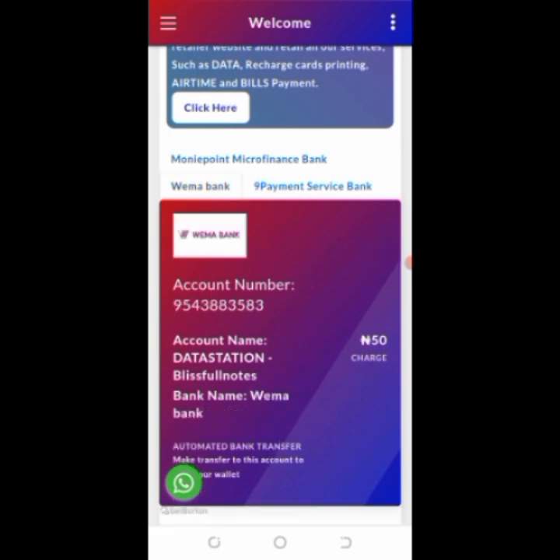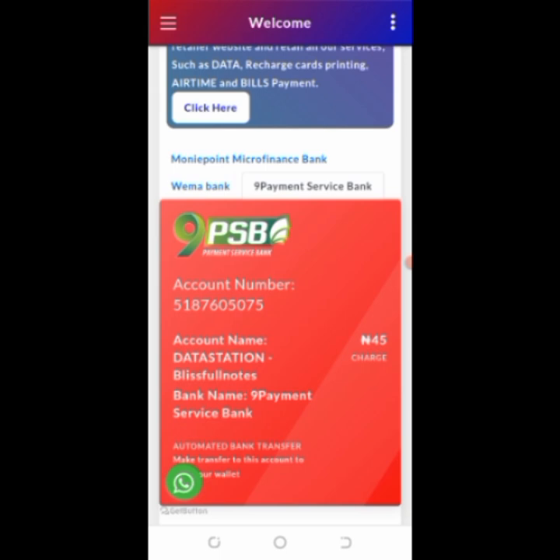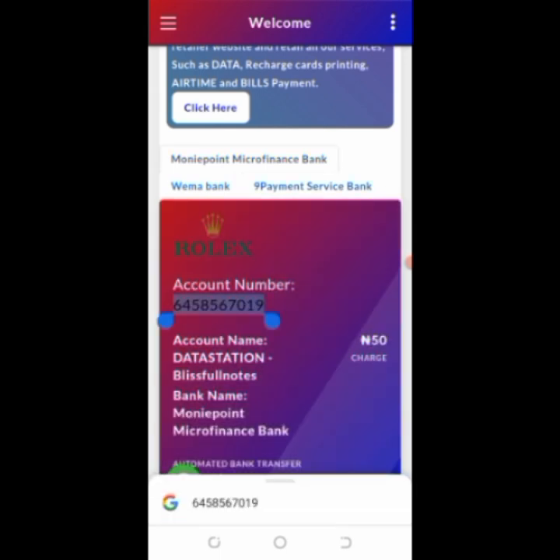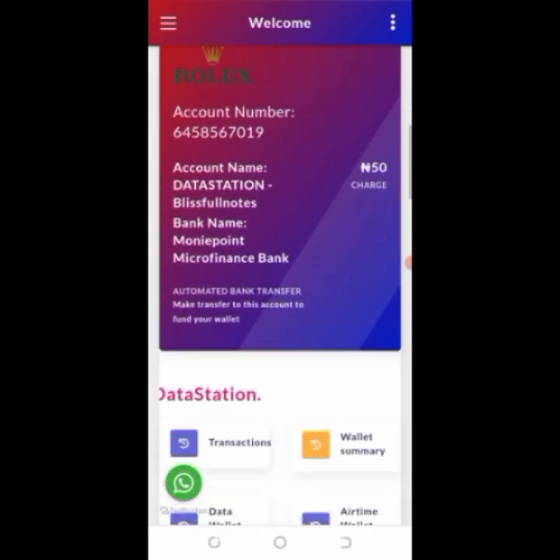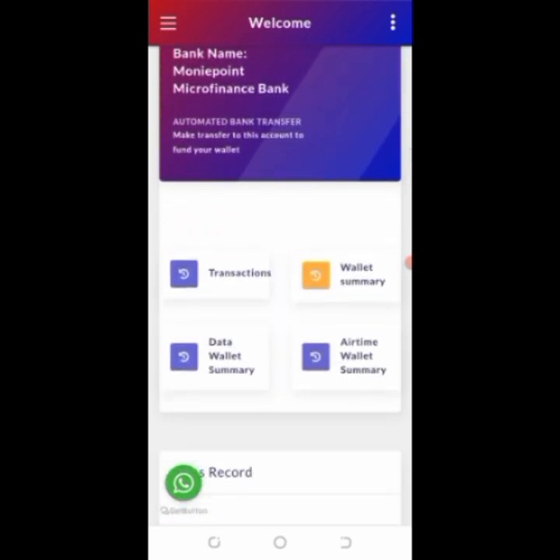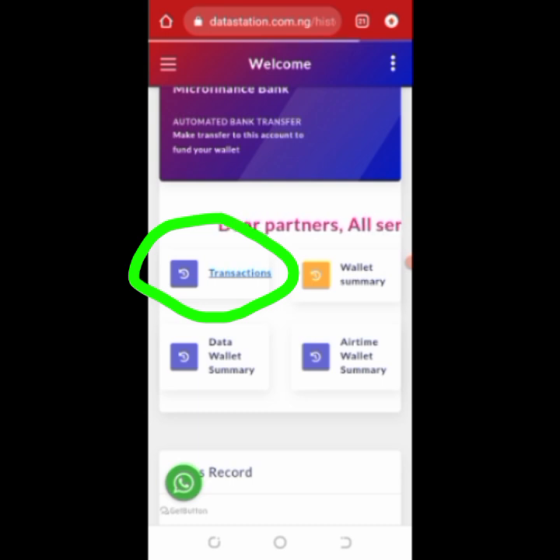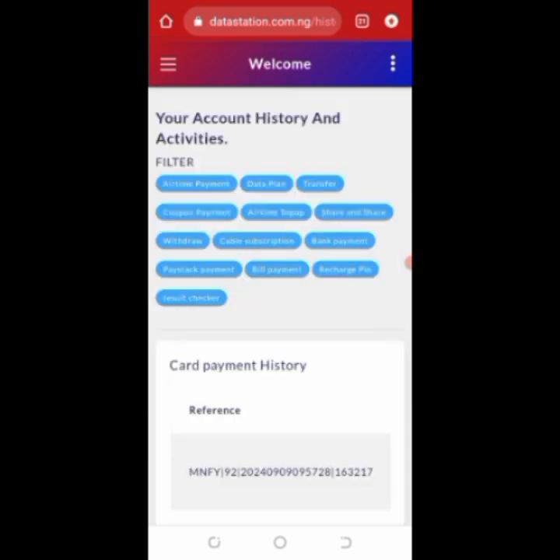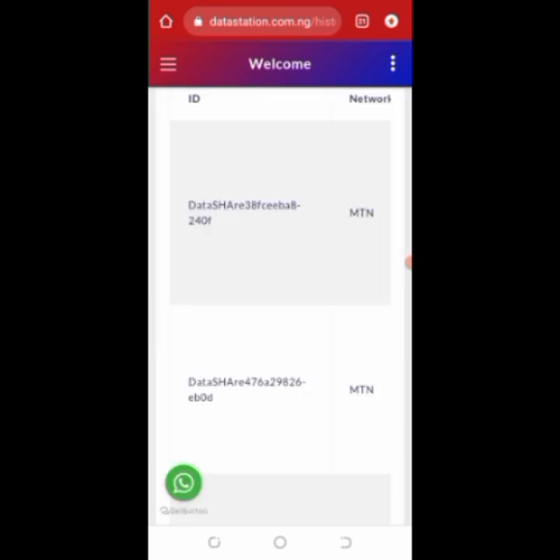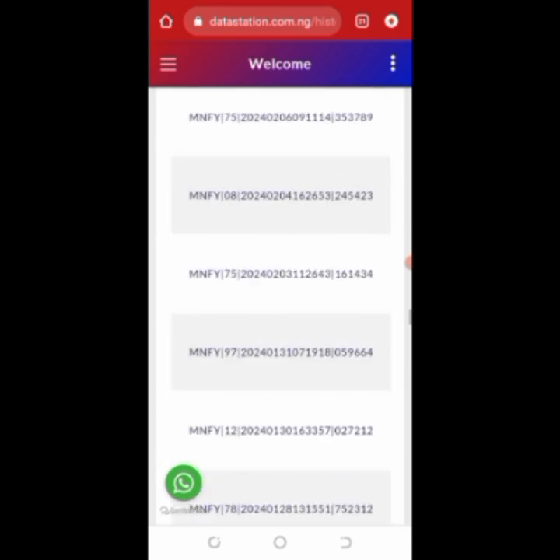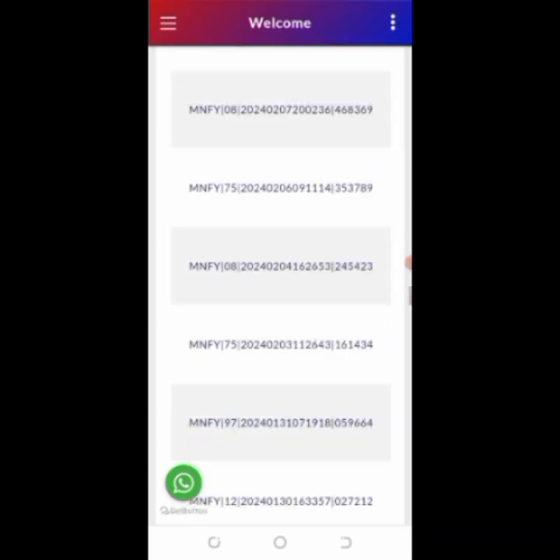I want to let you know that they charge 15 naira for any transfer you make to any of these accounts. They charge 15. This one is Moneypoint account. That's the one I use for my own every time. So it's better, when you want to recharge, you can put like 5k, 10k if you have up to that, so that their charge is only 15 naira. Then you'll be making your money and continue enjoying.